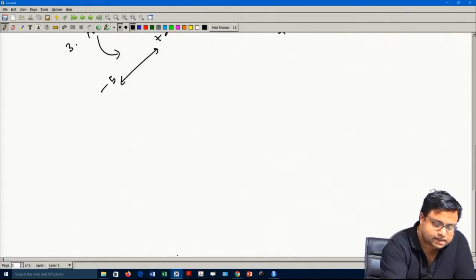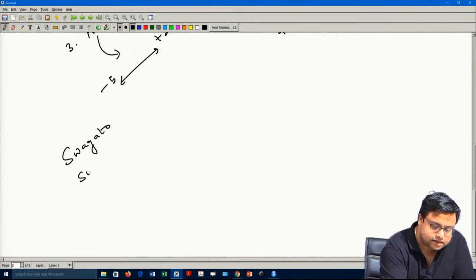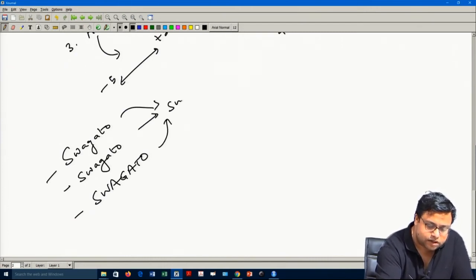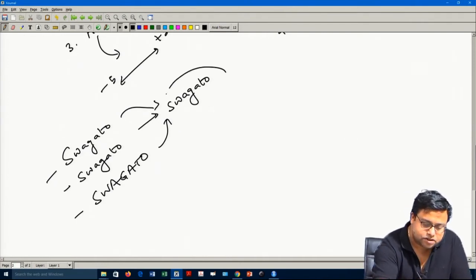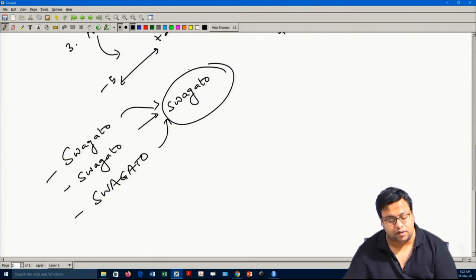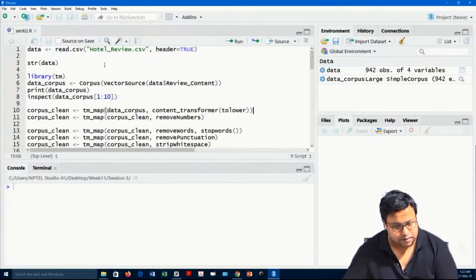Let us say somebody writes it one way, and somebody writes it another way. These 3 things should be the same, all will be converted to the same lower case. I have to make sure that these 3 variants are considered as the same word. That is why I will change it to lower.